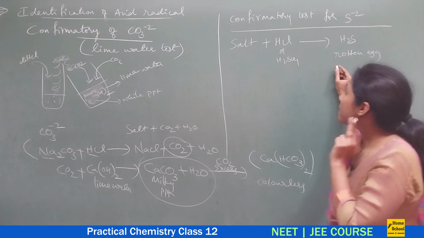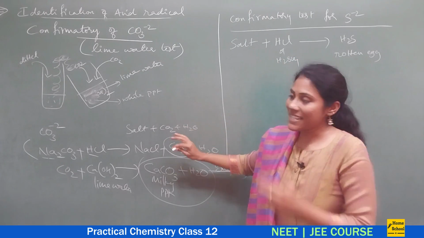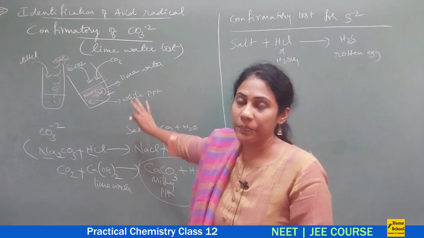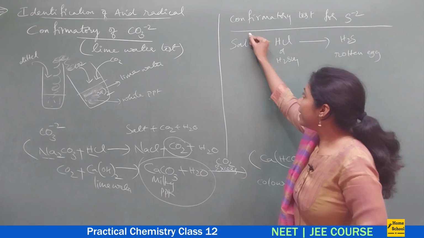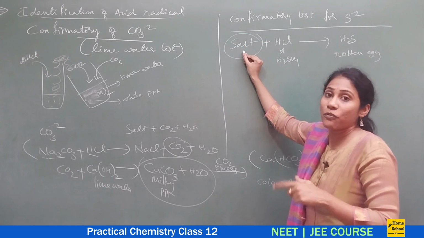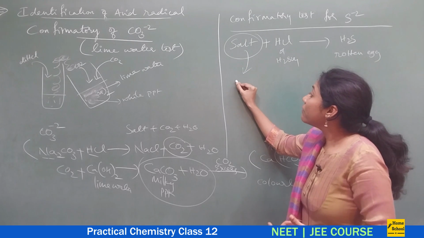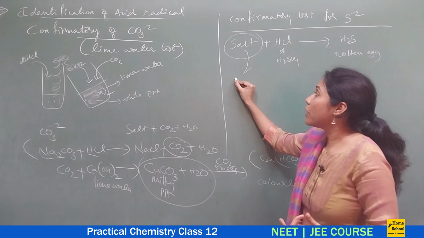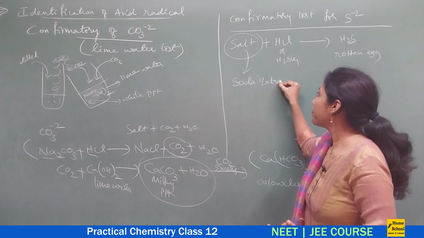Whenever you detect any acid radical except carbonate, instead of using the original salt, we will convert this salt to the soda extract form.